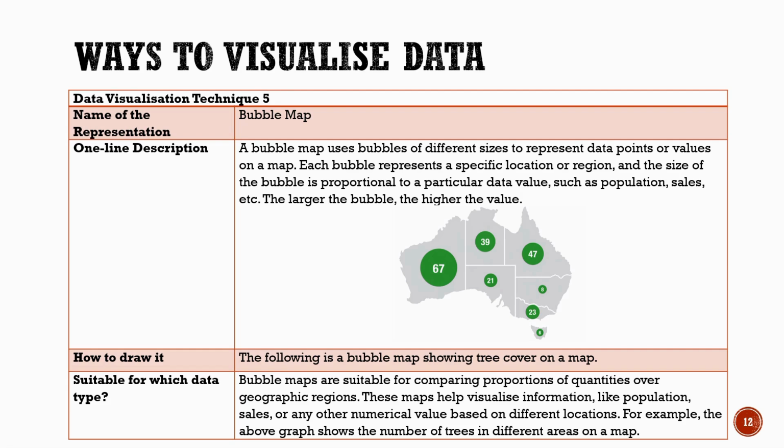Now, how do we create a bubble map? First, we take a map of the region. Then, we mark different locations on the map. After that, we draw bubbles of different sizes based on the data values. A bubble map is useful for comparing data across different geographical areas. For example, it can be used to show population, sales, rainfall, or number of trees in different regions. So, bubble maps help us understand location-based data in a simple and visual way.